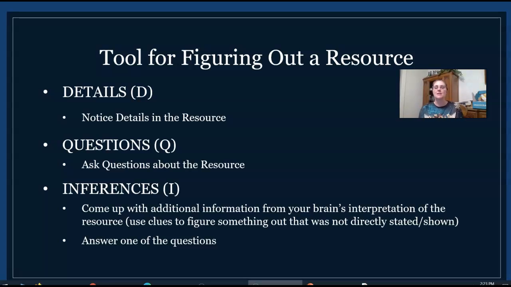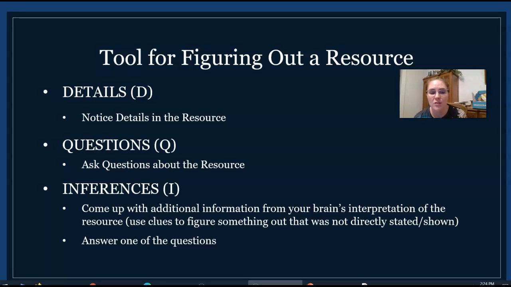And inferences always seem like the hardest part of a DQI, but you guys make inferences all day, every day. An inference is something that you figure out using the clues and your brain's interpretation of the resource that you're looking at. So if we're looking at that text and we ask, why is it in all caps? One of the answers to those questions, which would be an inference, is your mom is really mad at you. Okay? Who wrote the text? Well, obviously it was your parent, right? Or your guardian, whoever wants you to be home by a certain curfew.